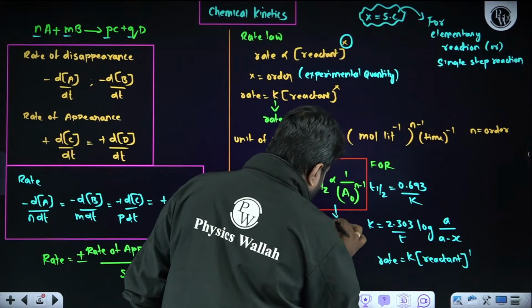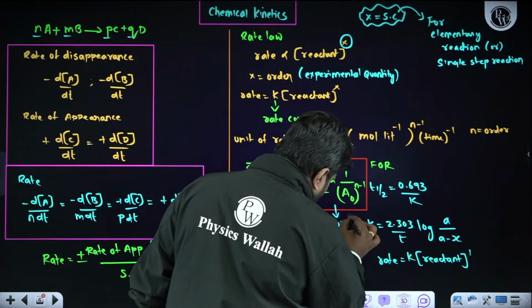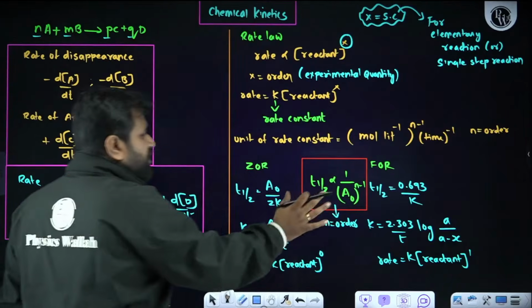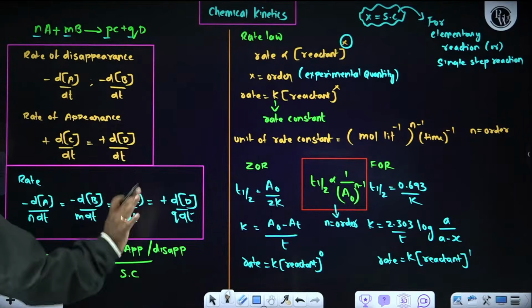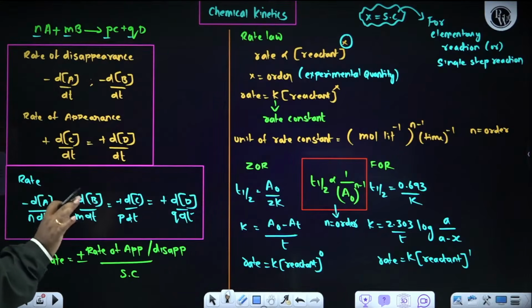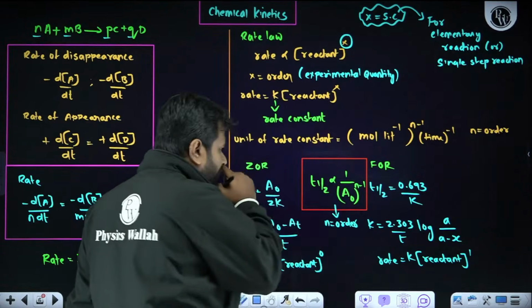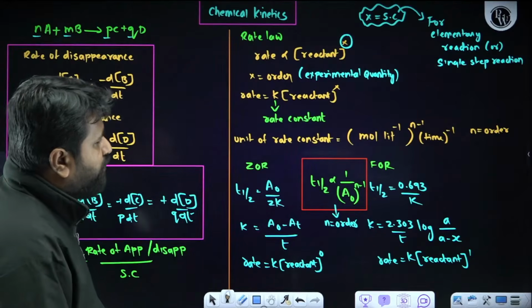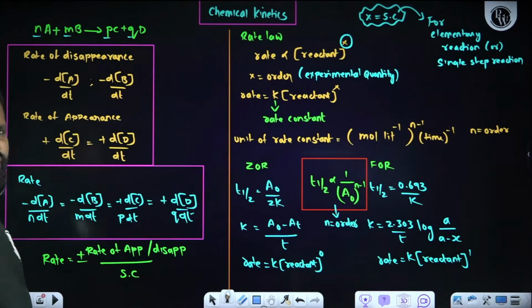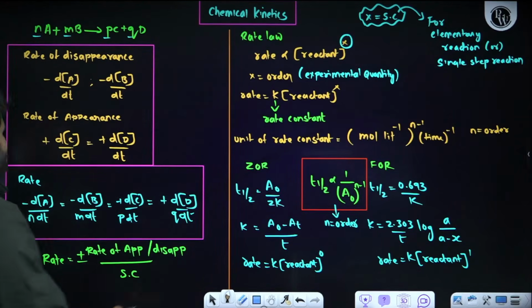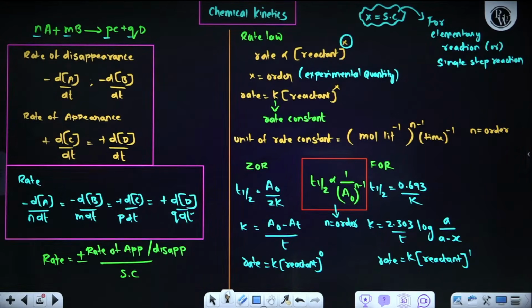N represents order. Any criteria is there, sir, up to which number it is possible for me to use this particular expression? Yes, we can use this for n greater than or equal to 2. It is clear? Done. So these are all the things you guys need to remember when it comes to chemical kinetics. The last equation you guys know very well.